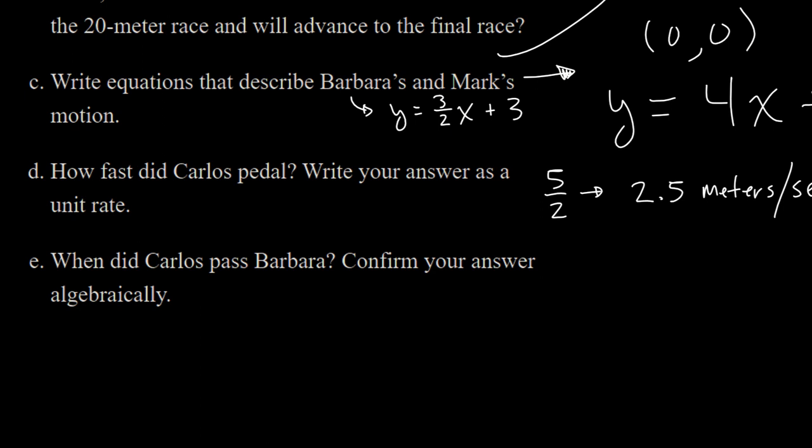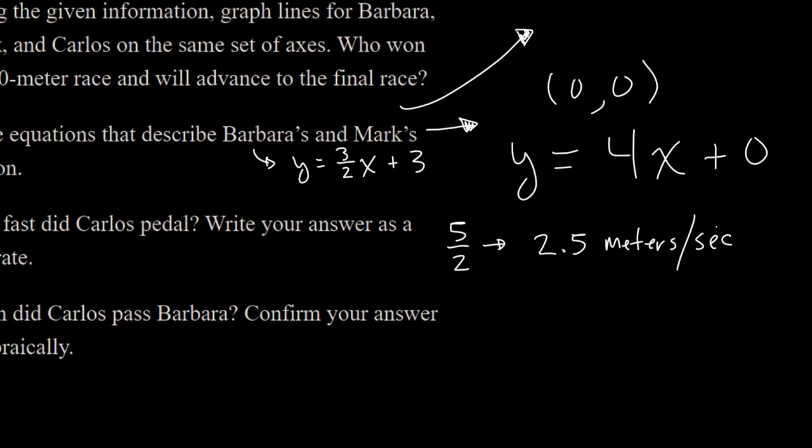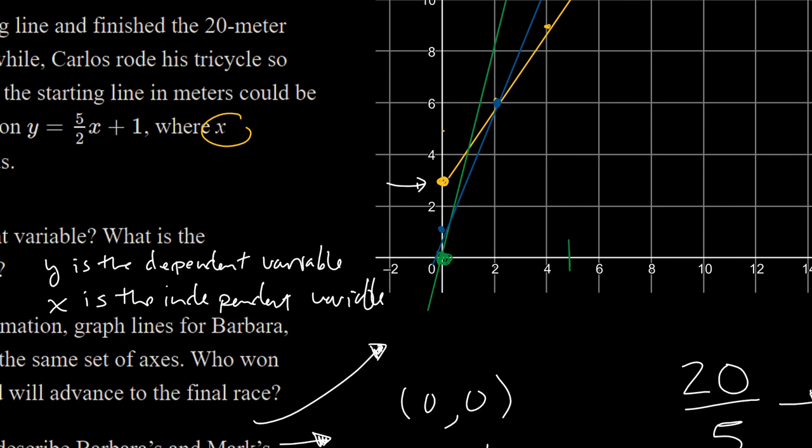And then when did Carlos pass Barbra? Confirm your answer algebraically. Well, when I look at it on the graph, we mentioned this when we were plotting it, right here. At 2 seconds, they are both 6 meters from the starting line. That's the location of that point. Now that's me looking at the graph and kind of deducing where that happens.